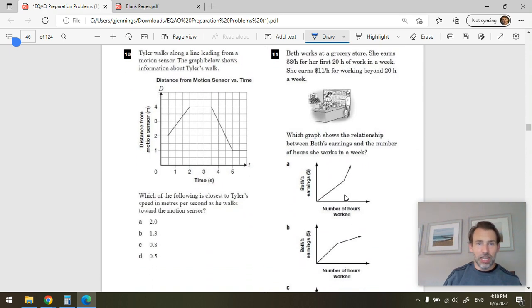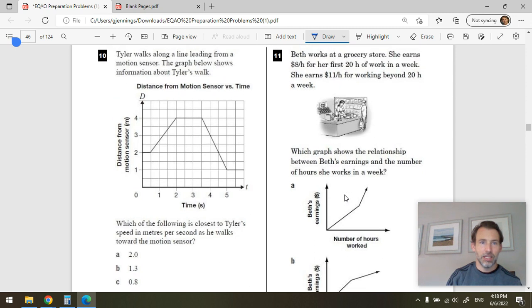Tyler walks along the line, leading from a motion sensor. The graph below shows information about Tyler's walk. So this is distance from the motion sensor versus time. So we're measuring about 6 seconds worth of time here.